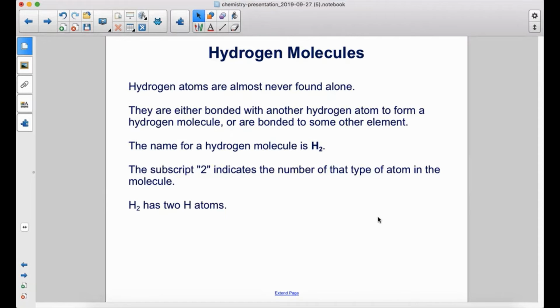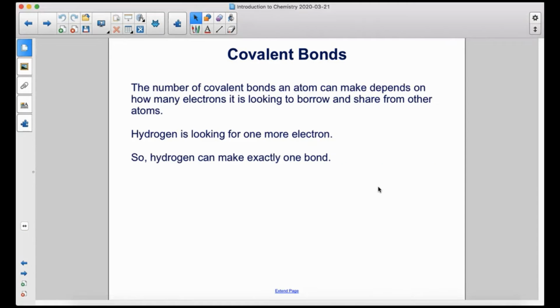Hydrogen atoms are almost never found alone. They are either bonded with another hydrogen atom to form a hydrogen molecule, or are bonded to some other element. The name for a hydrogen molecule is H2. The subscript 2 indicates the number of that type of atom in the molecule. H2 has 2 hydrogen atoms. The number of covalent bonds an atom can make depends on how many electrons it's looking to borrow and share from other atoms. Hydrogen is looking for 1 more electron, so hydrogen can make exactly 1 bond.